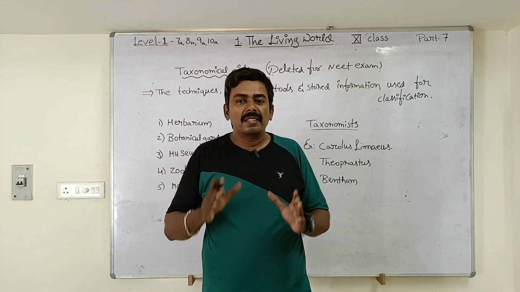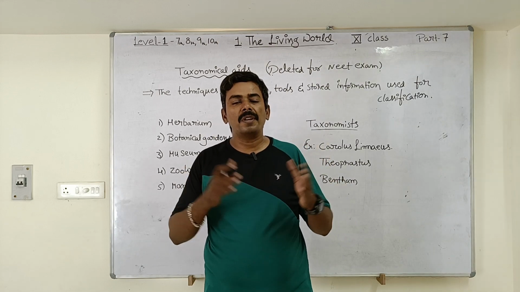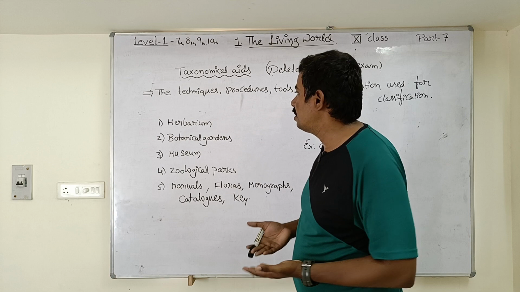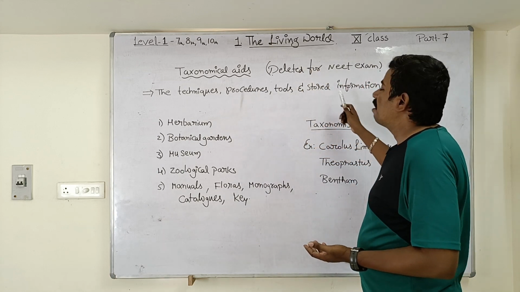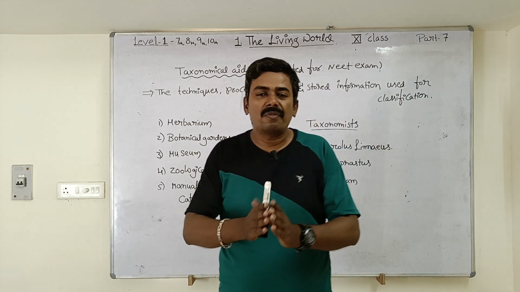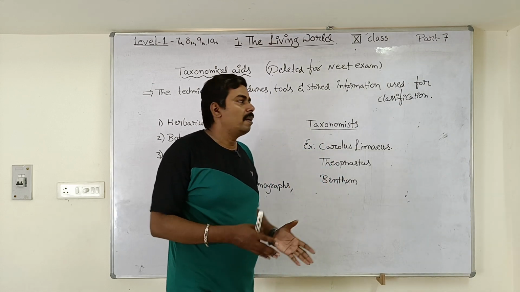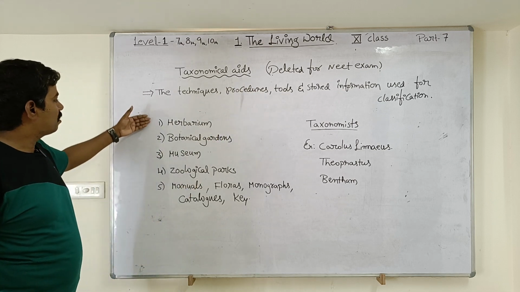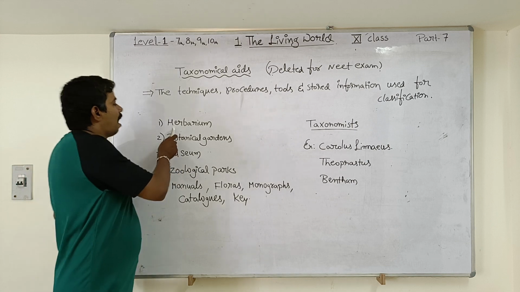In order to classify the living organisms accurately, they require some information bodies. They require certain tools. They require certain procedures. So those techniques, procedures, tools and stored information that are used by taxonomists to correctly classify the living organisms, we call them taxonomical aids.